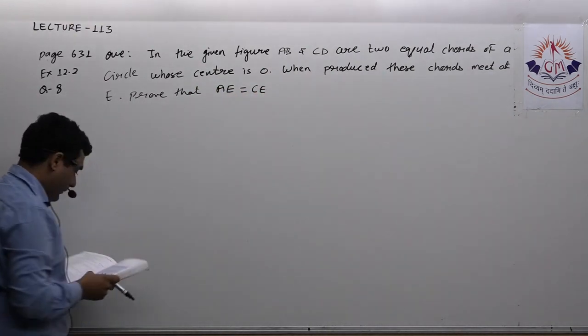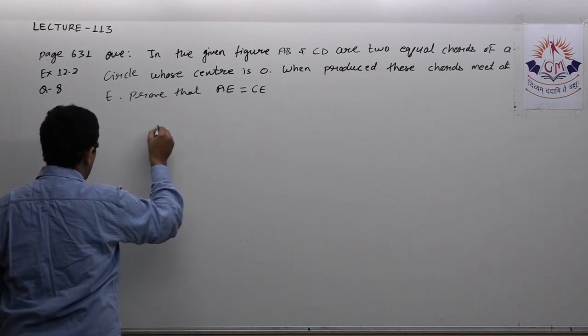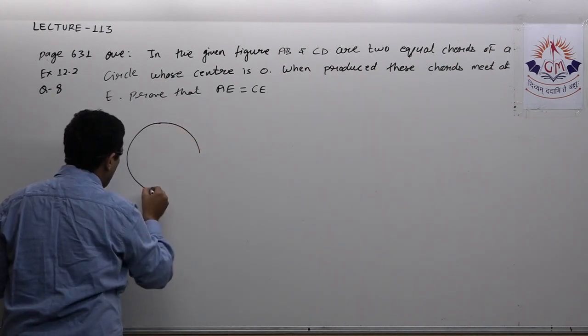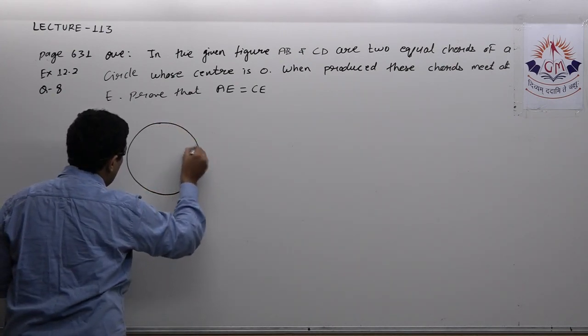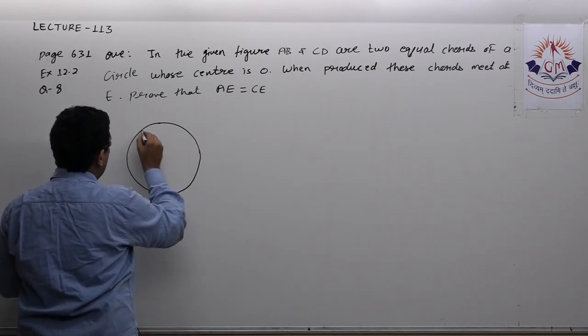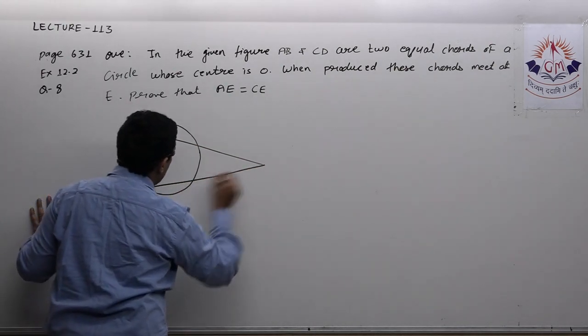So the diagram is given. First of all, we have a circle, and there are two chords of this circle, AB and CD, and in the question it is given they are equal.